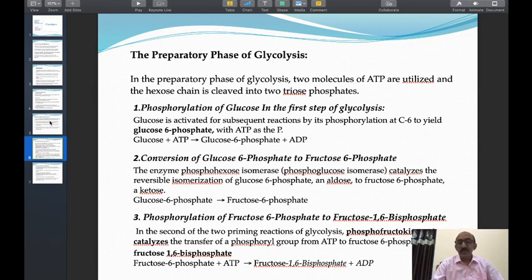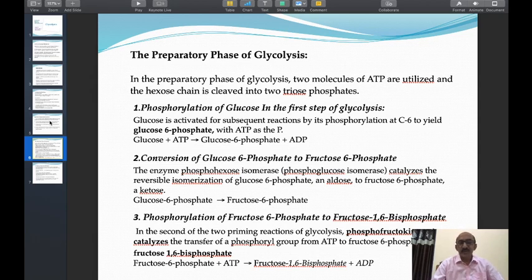This energy is supplied by ATP. ATP also supplies the phosphate group to yield fructose 1,6-diphosphate or bisphosphate. Fructose 6-phosphate plus ATP gives fructose 1,6-diphosphate or fructose 1,6-bisphosphate plus ADP.